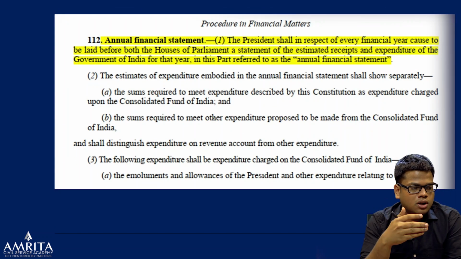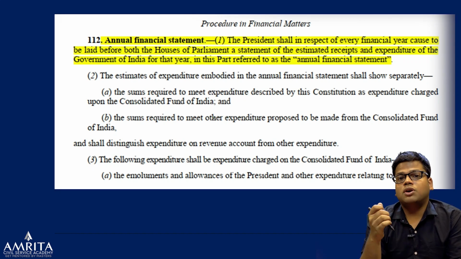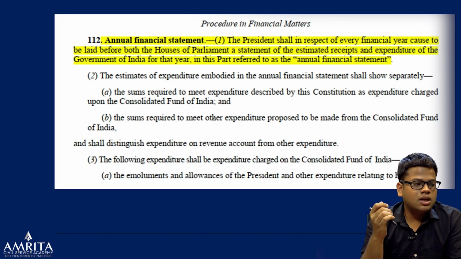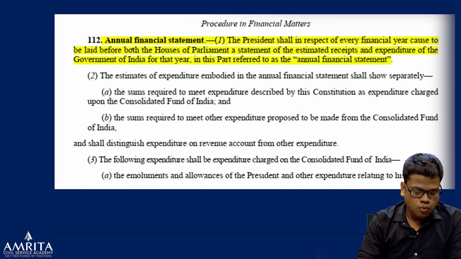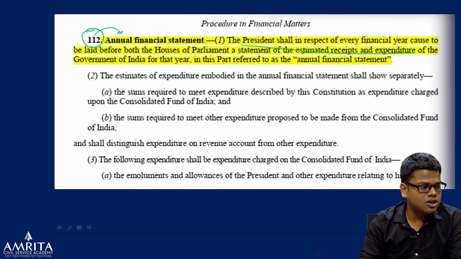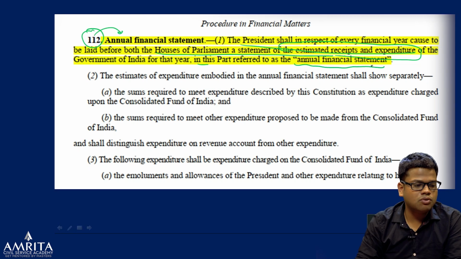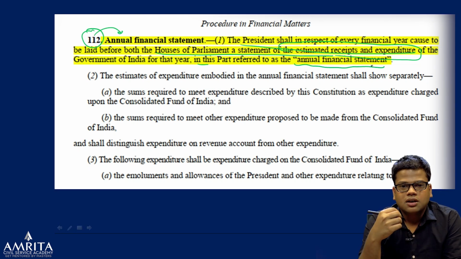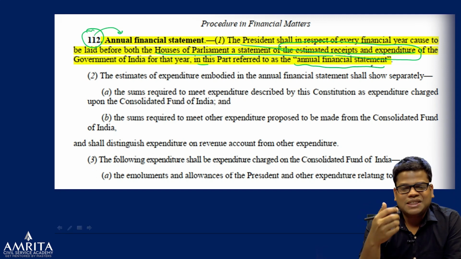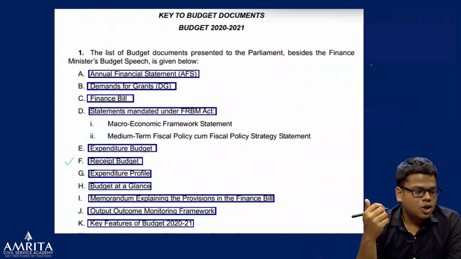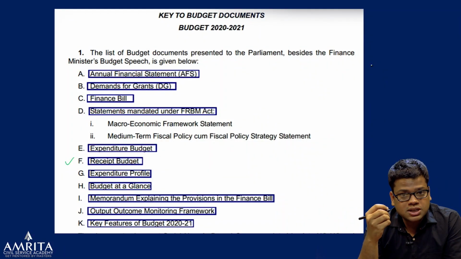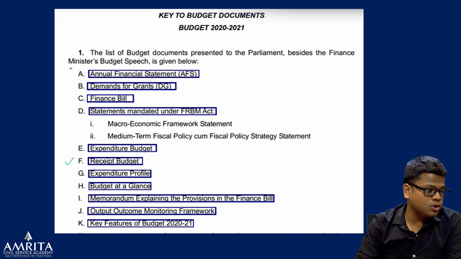Now, coming to the budget, first of all, the word budget is not mentioned anywhere in the Constitution. The words annual financial statement are mentioned in Article 112: that the President shall, in respect of every financial year, cause to be laid before both Houses the statement of estimated receipts and expenditure of the Government of India, which is referred to as the annual financial statement. Hence, there's a political question, right? That the word budget is not mentioned. Budget is the normal word that we use, but actually it's an annual financial statement. Now, the annual financial statement not only comprises these documents, but also all these documents. You can see right from here.